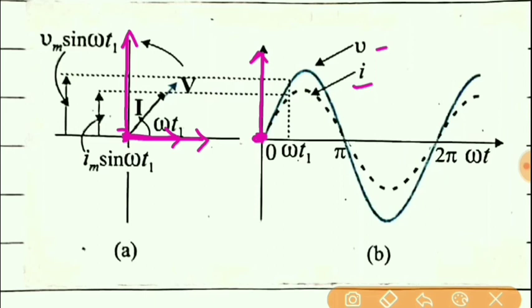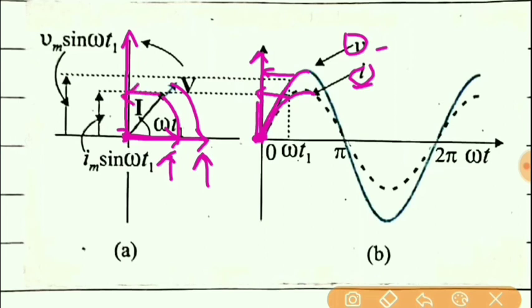But as this value increases with time, you can see current increases as well as voltage, and so when we project this value of I and V on the y-axis, that is the vertical line, then we get some values of I and V which increase with time. And so here also both the phasors of I and V will rotate, and if we take the projections, that is the y component of I and V, then we will get exact values which resemble this graph.